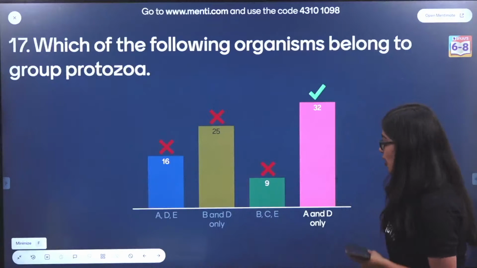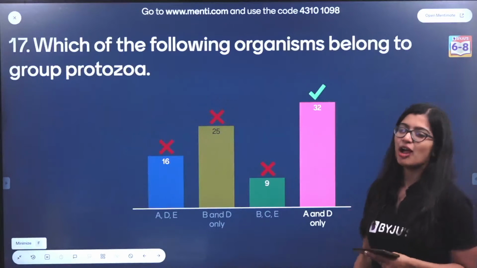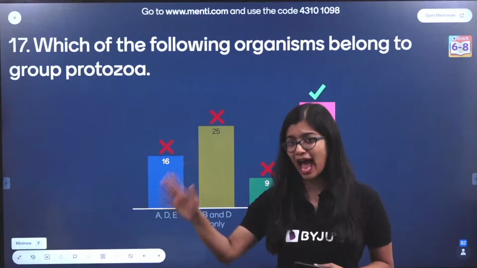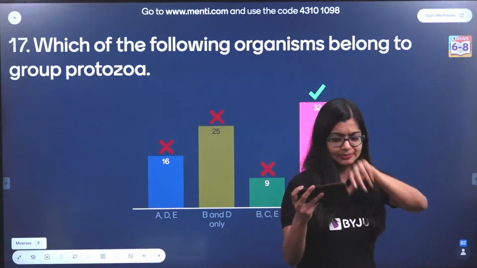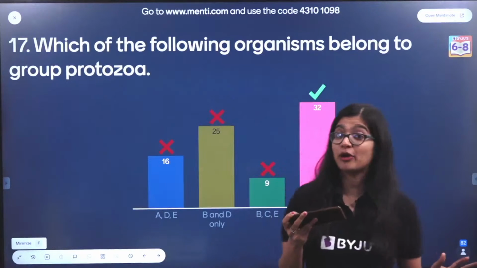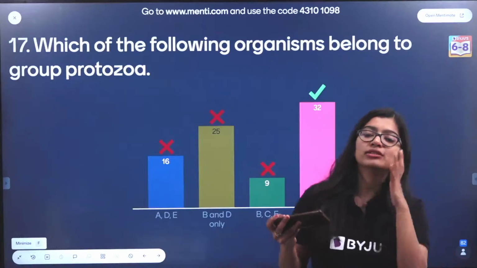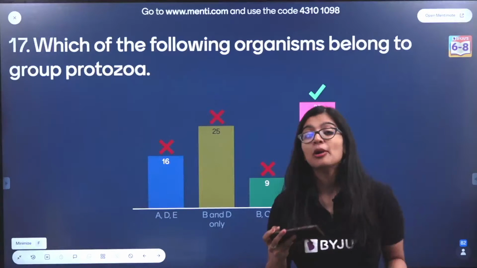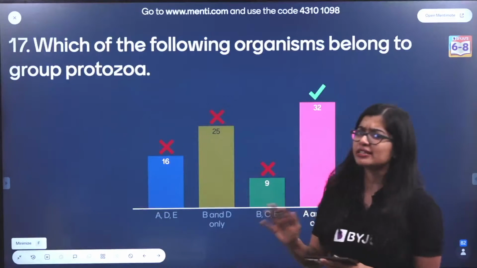Yes? Now your B option was Spirogyra. I already told you Spirogyra is a filamentous algae, right? So it will not be Spirogyra. Yeast again we know is not a protozoan, but rather it's a fungi, right? So yeast also is not there.